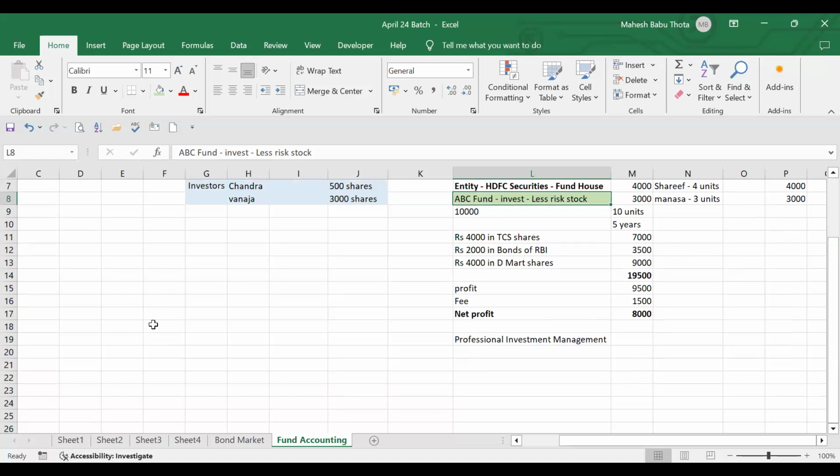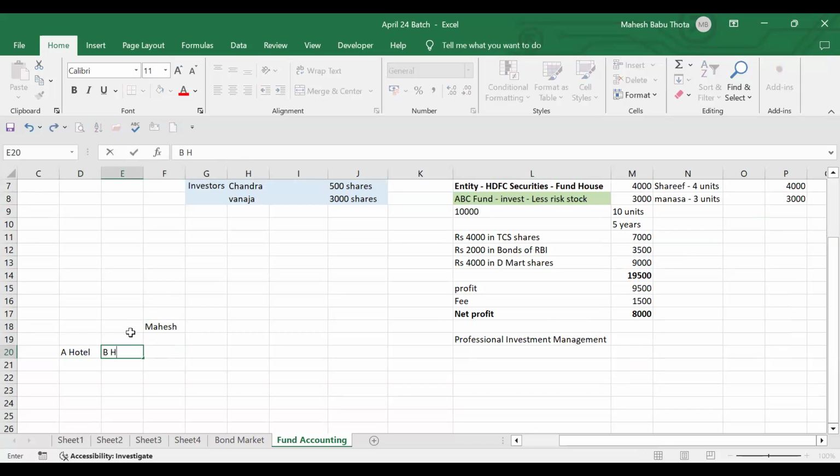Suppose I am running 10 hotels here. A hotel is there. B hotel is there. Let's take an example, C hotel is there. How many hotels do I have? Three. Whose hotels are these? My hotels only. Okay.